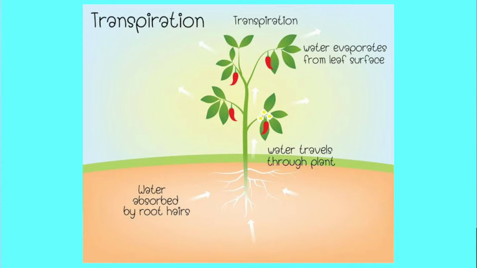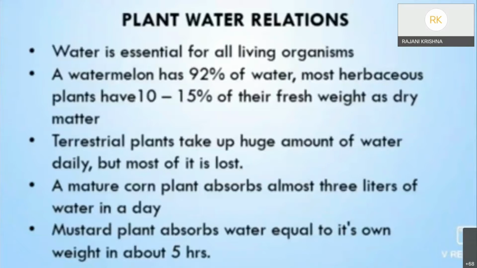The loss of water in the form of water vapor is transpiration. A mature plant absorbs almost 3 liters of water every day, so there is a great demand for water in plants. For understanding typical plant water relations, we first have to understand some standard terms like water potential and solute potential. Let us see what these standard terms are.